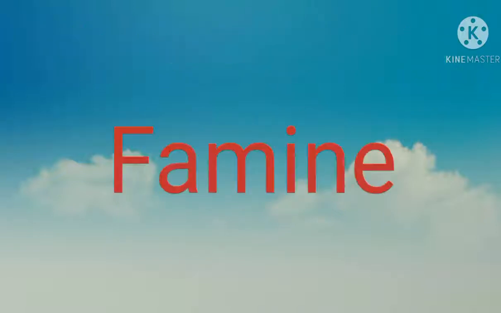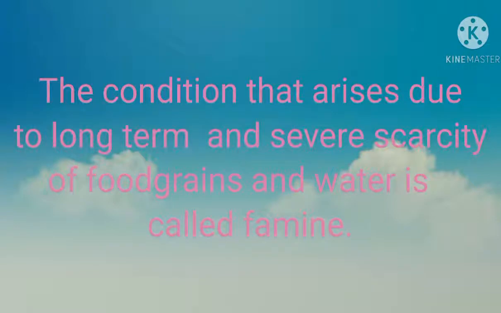Now let's discuss some natural disasters. First is famine. Famine is caused due to long-term severe scarcity of food grain and water, and due to that a condition arises which is called famine. Although the main cause of famine is a natural phenomenon, yet famine conditions are created by some human activities also.